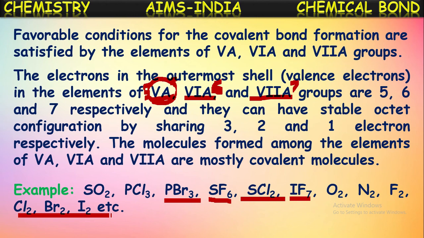These are all non-metals of the 5th, 6th and 7th A groups, so they mostly form covalent bonds when they combine among themselves, because these elements have smaller size, greater electronegativity and greater ionization energy. So they always tend to share electrons with similar kinds of atoms.